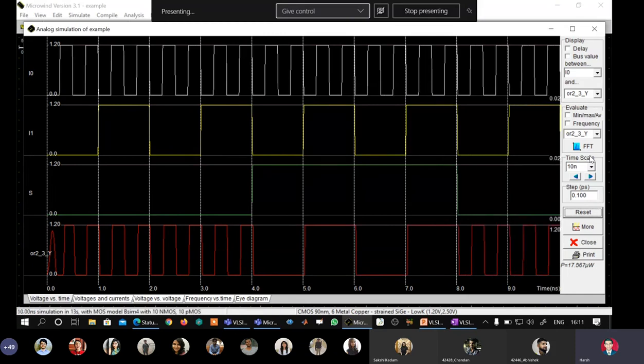Again, we are seeing I0 is a high frequency clock, I1 is a lower frequency clock. When select line is initially 0, I0 is selected, and at output we get a high frequency clock. When S equal to 1, I1 is selected, I1 happens to be a lower frequency clock, and we get it.